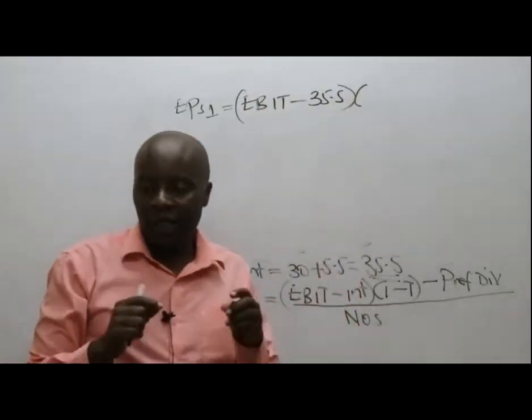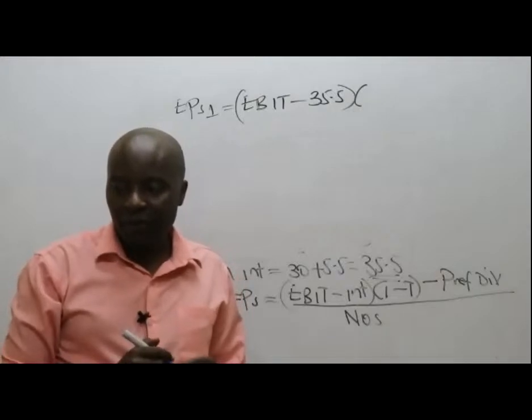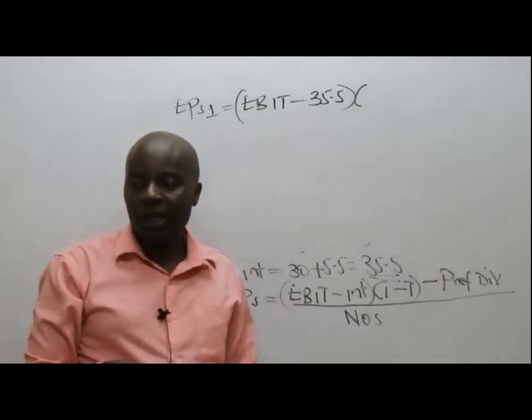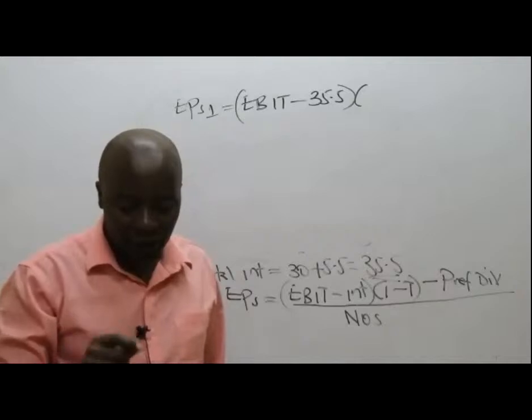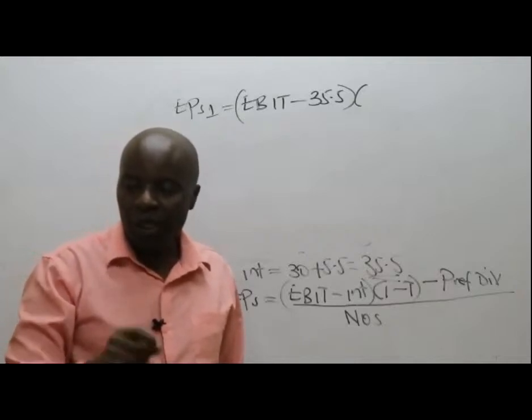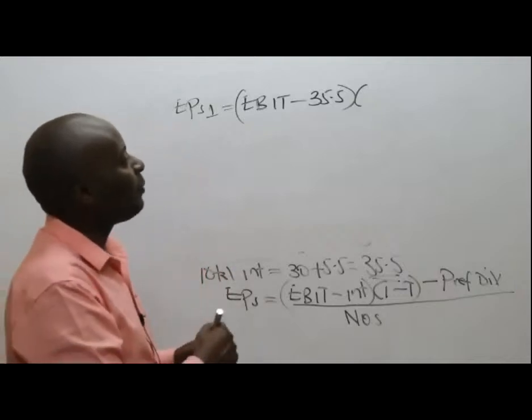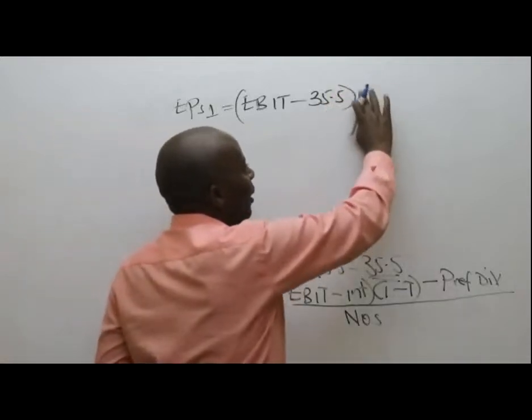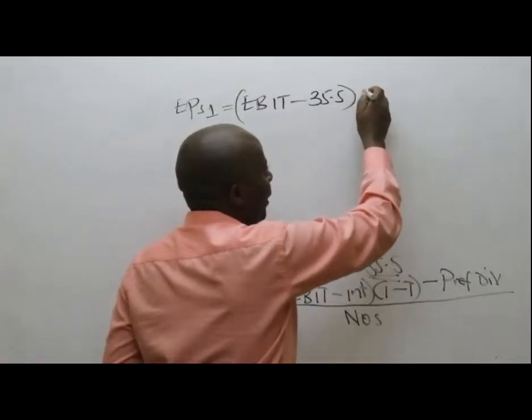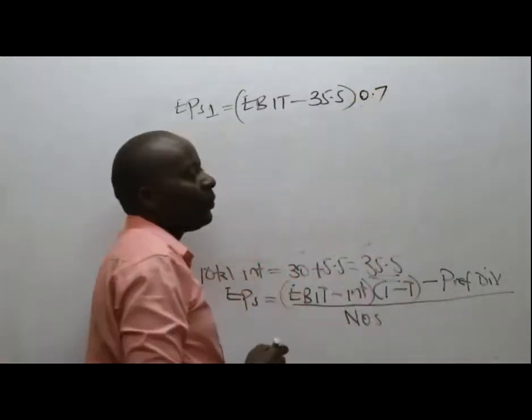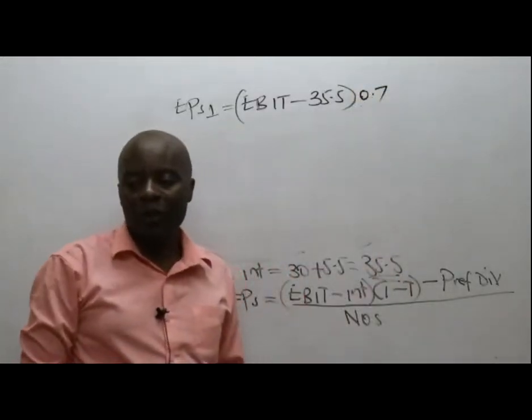Have they given us the rate of taxation in this question? This question that you are doing is on your WhatsApp, 30%. So then 1 minus 30%, I don't have to repeat these. 1 minus 30% will give me 0.7.